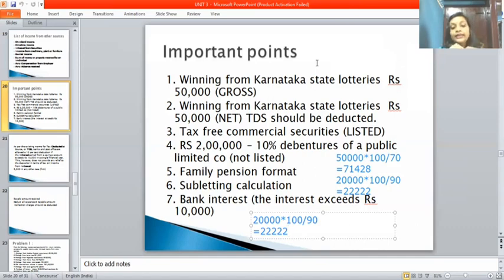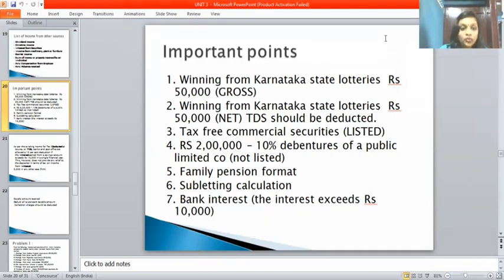Next is the subletting calculation that you studied in the earlier slides. You should know that. Next is bank interest: if the interest exceeds rupees 10,000, then you should calculate the TDS part. That is also very, very important.